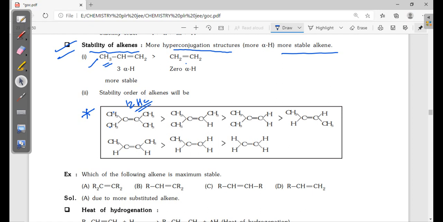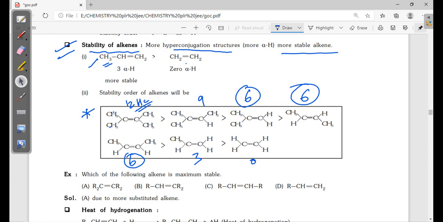Then 9, then 6, of course here also 6, then this one also 6, then 3, here 0. Now in these 3 cases, how to give the order of stability?